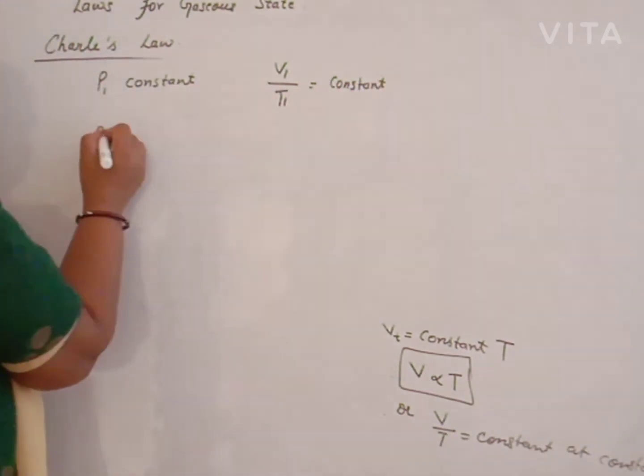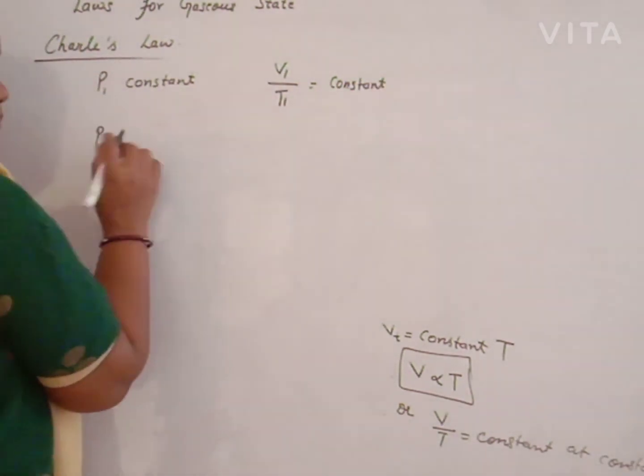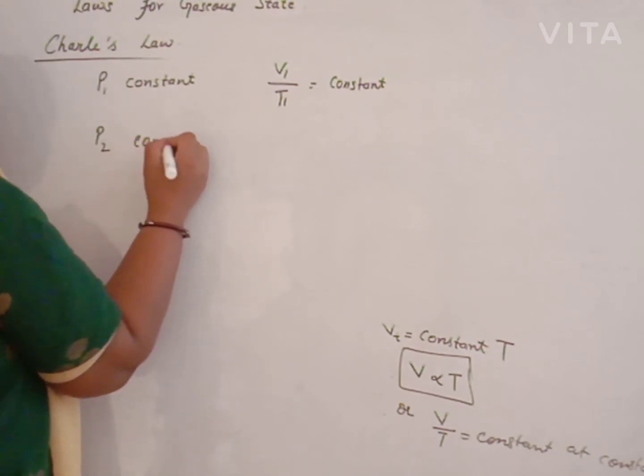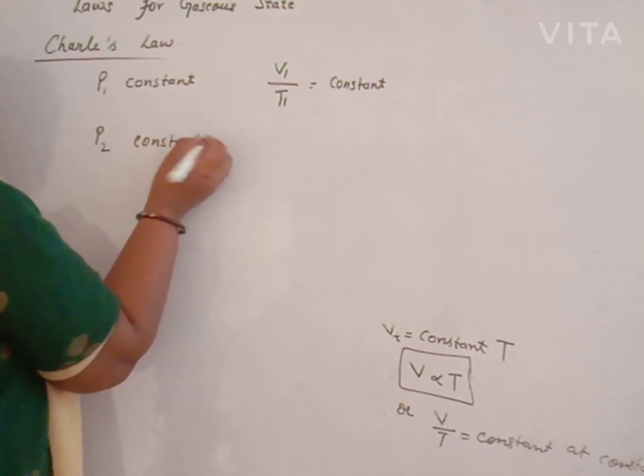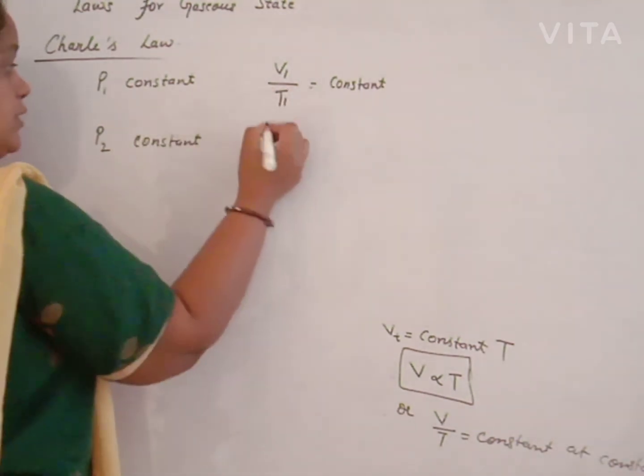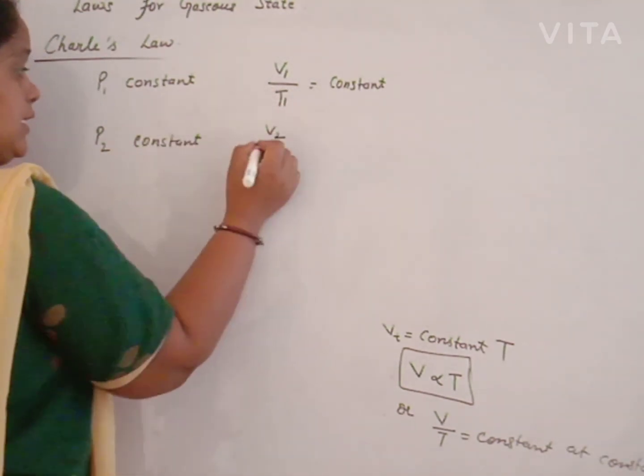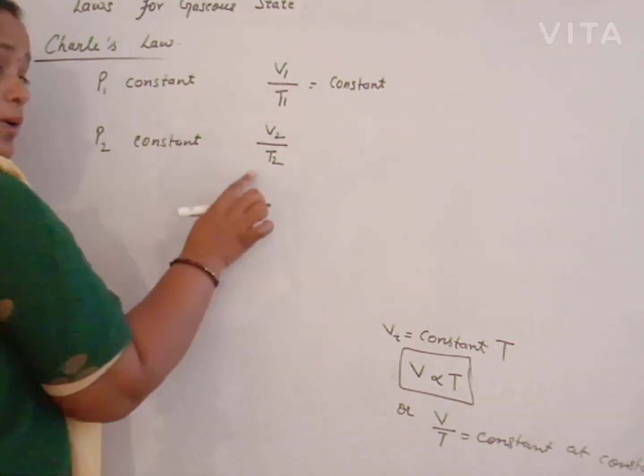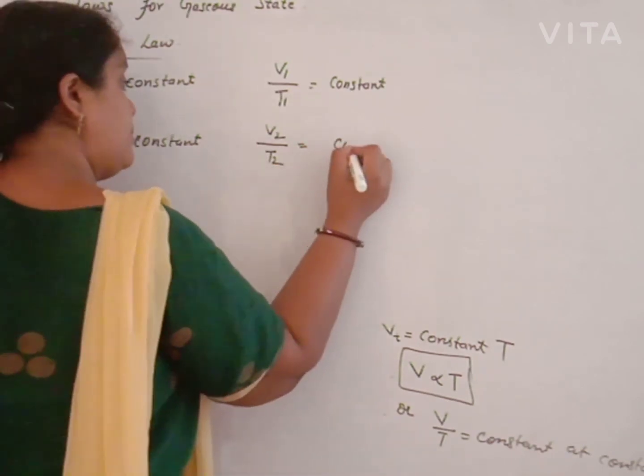Or by changing the pressure from P1 to P2, V1 changes into V2 and T1 changes into T2; temperature and volume change again, but the ratio remains constant.